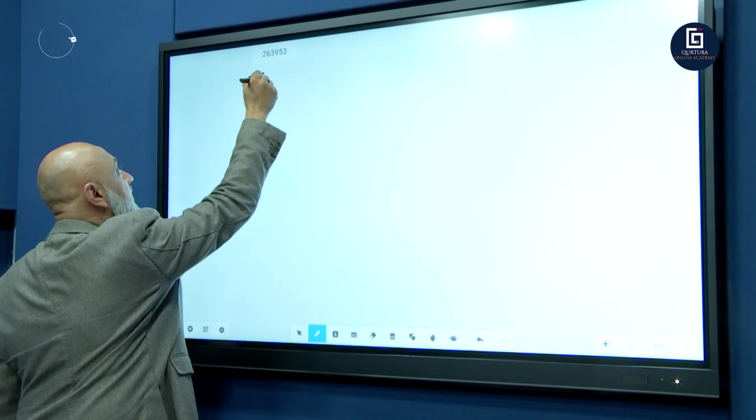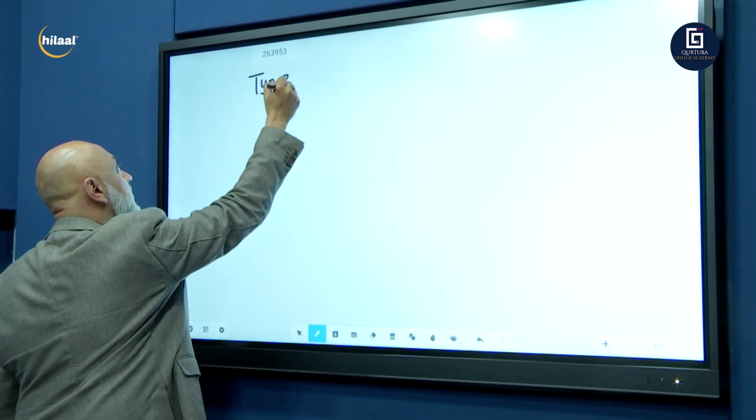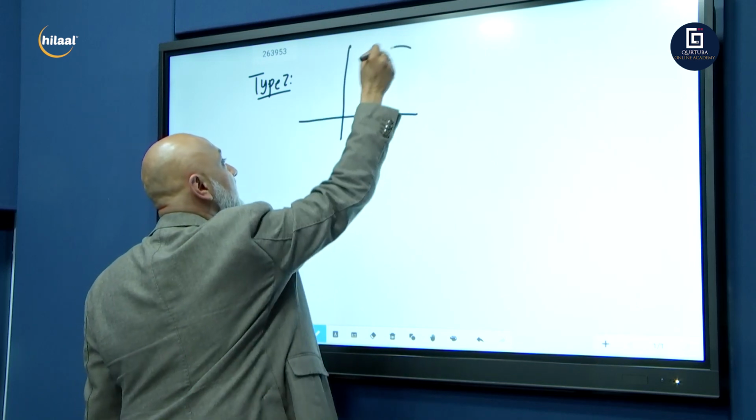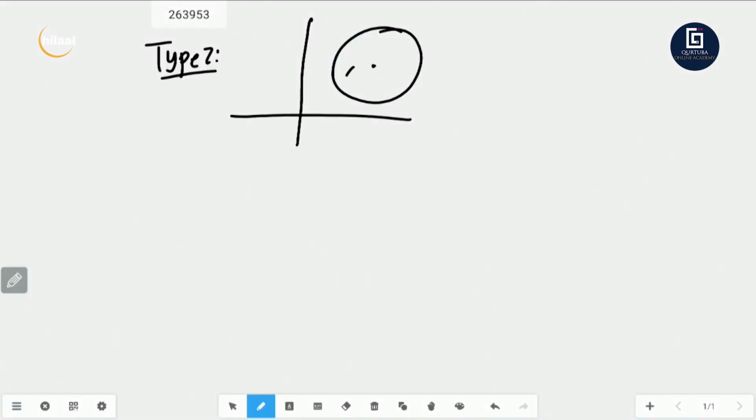Right, so we go here. Type 2. What does type 2 look like? So let's say they give you a circle, and they tell you that point there is say 2 and 4, and let's say they call that P, and P is the center of the circle. And they give you another point here, and they call that point B, and they tell you that is 10 and 12. Now they ask you, this is type 2. Now they don't give you the radius.